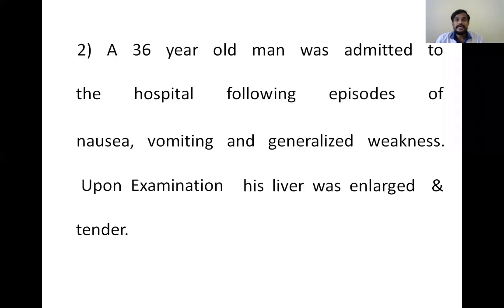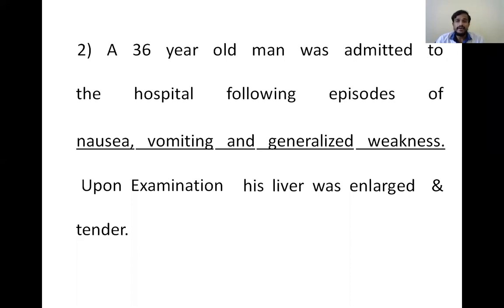A 36-year-old man was admitted to the hospital following episodes of nausea, vomiting, and generalized weakness. Upon examination, his liver was enlarged and tender. So here, the first thing is clinical features. You can see here the nausea, vomiting, and generalized weakness. Only these are given.